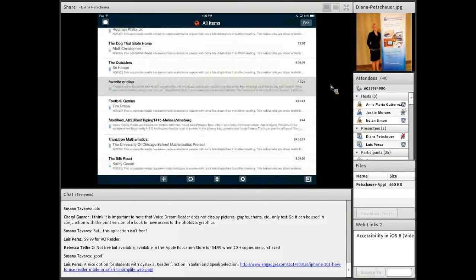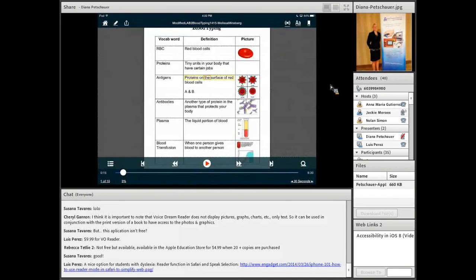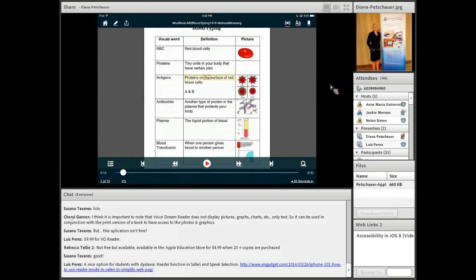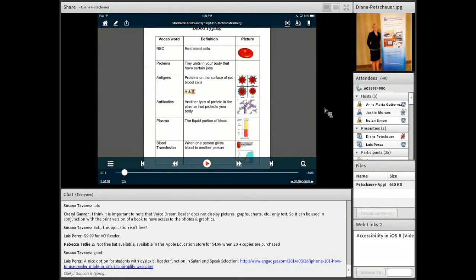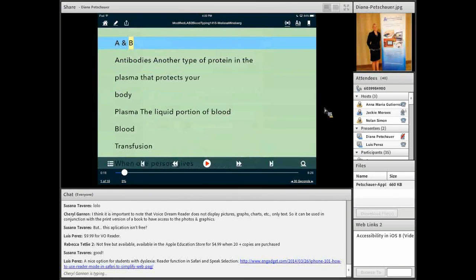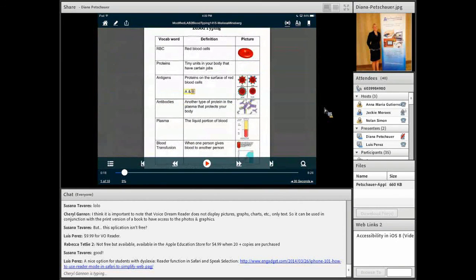And if I tap my home button one more time, back to my bookshelf, I'll tap on a PDF. This is an example of what a PDF looks like. So you can have it look like the typical worksheet or handout with the pictures, the difference being that they can have it read out loud. I'd have to turn the volume up, but I don't want to cause that echo sound for you again, but know that you can have them read out loud. A right swipe on the screen does get rid of the formatting if you wanted to just have the plain text read out loud from that PDF, and a right swipe on the screen puts it back to the typical view as well.